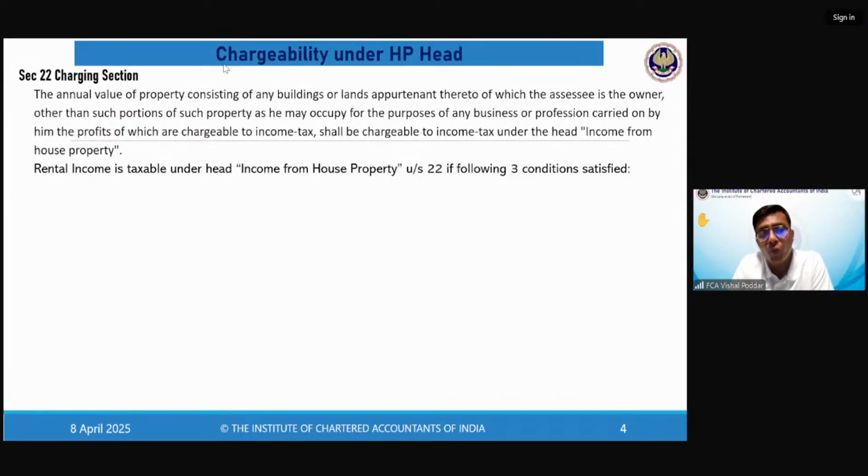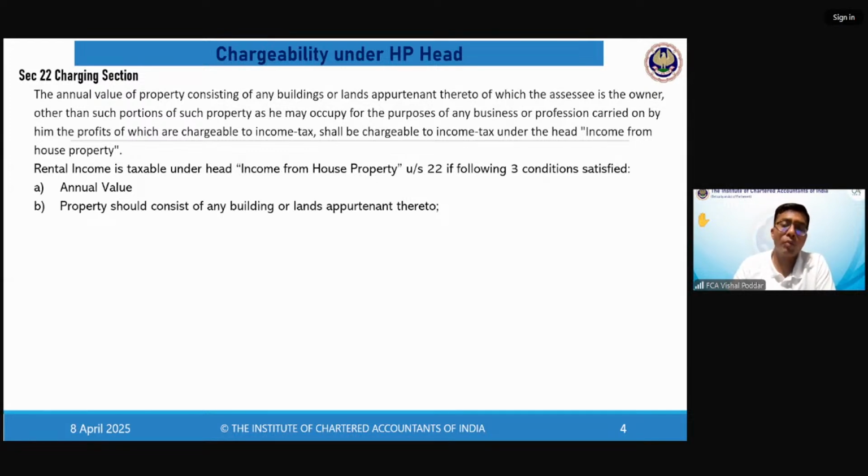Now, when this annual value would be covered under section 22, that is under this head, there are broadly three conditions. When all the three conditions are satisfied, only then it can come under this head. Otherwise, it will go to some other head, but not this head. So first is it should be a recurring value. It should be annual value. Also, annual value may be even the actual or the assumed rent.